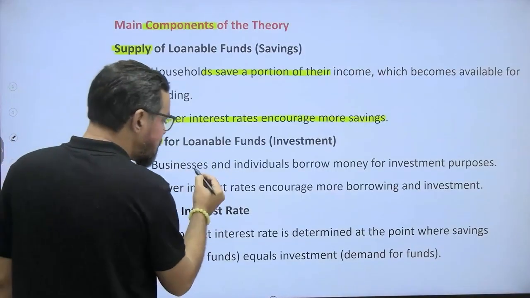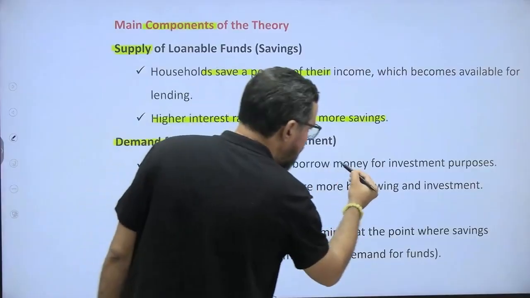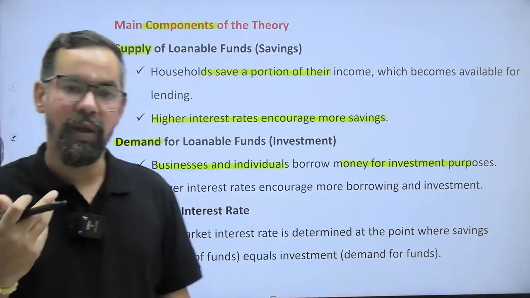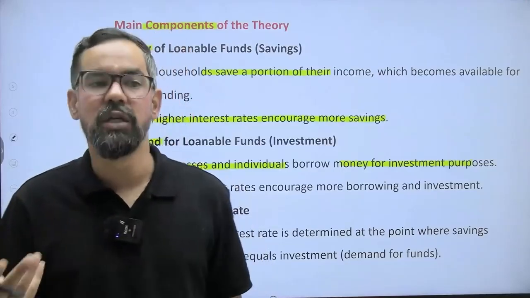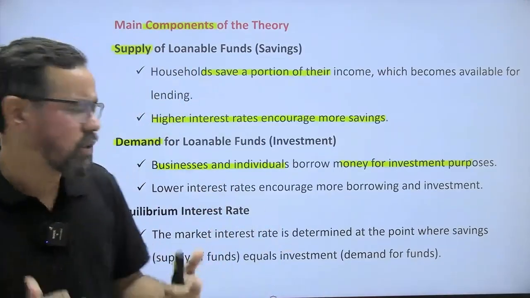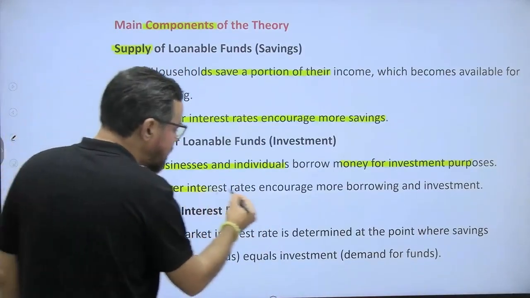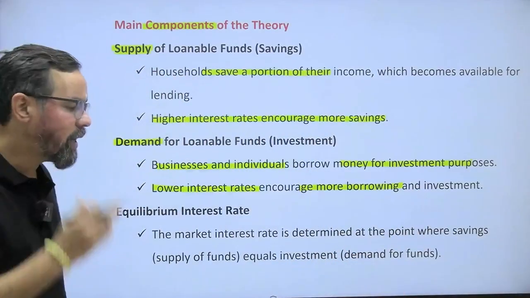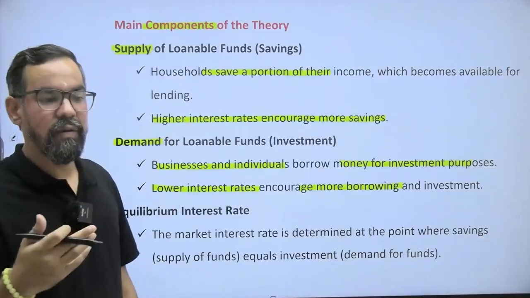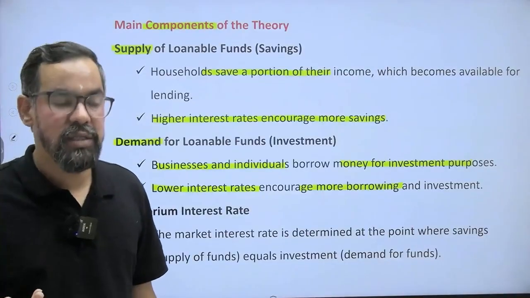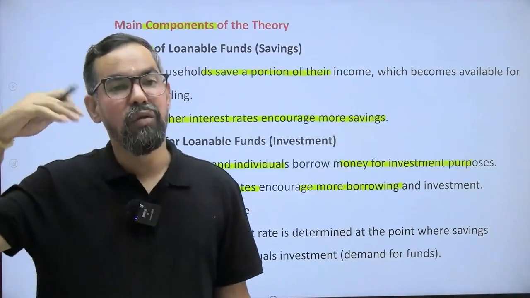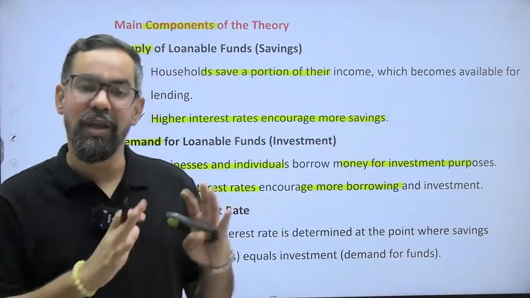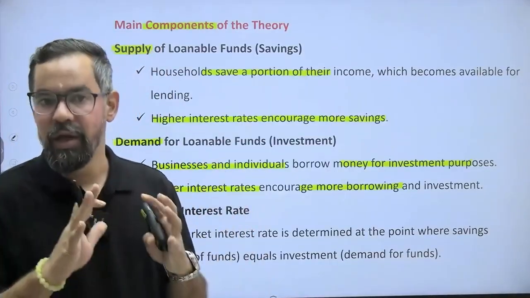So businesses and individuals borrow money for investment purposes, like investment in properties, cars, or anything else, in businesses and all. So a lower interest rate encourages more borrowing and investment, right? That means that when we get a lower rate of interest, there will be more supply, and if there is more supply, people will invest less. So we have different ideas.